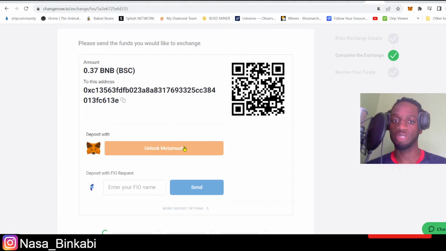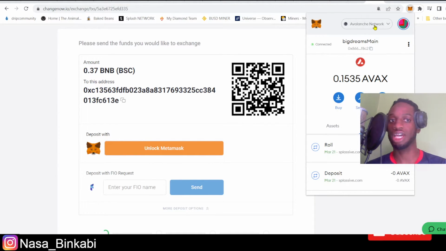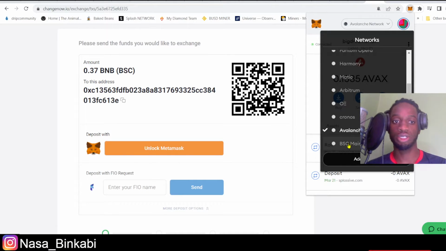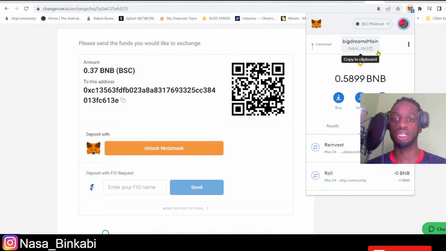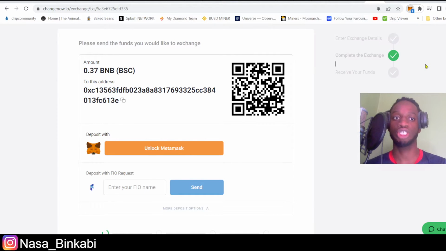Now right here, you can just press unlock MetaMask and it'll verify the payment through your MetaMask utilizing the BNB coin on the Binance Smart Chain. So I'm gonna go ahead and unlock that. Did I do that already? Oops, I'm sorry. I'm glad that actually happened on camera. Make sure you're on the blockchain that you're actually sending the coins from. Since I'm sending BNB from my Binance Smart Chain to AVAX on the Avalanche chain, I will have to be on my Binance Smart Chain mainnet.